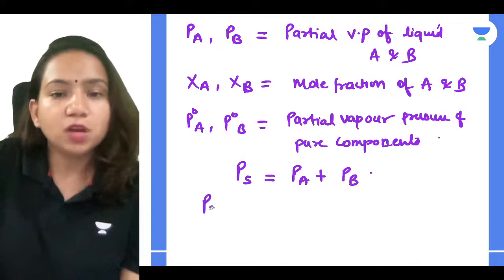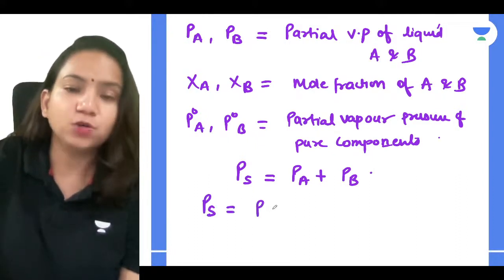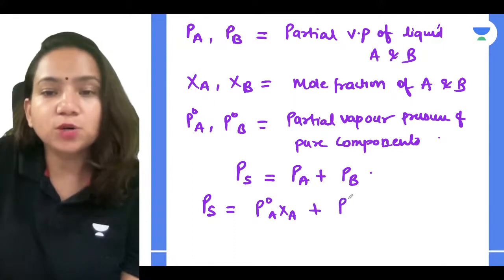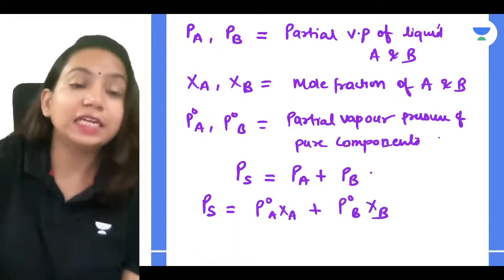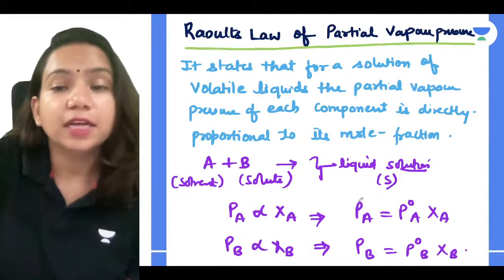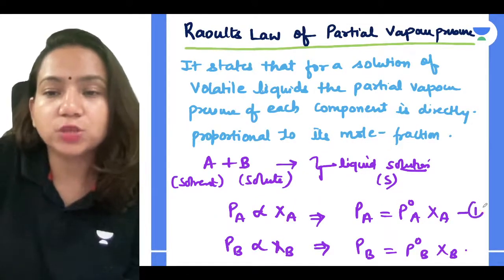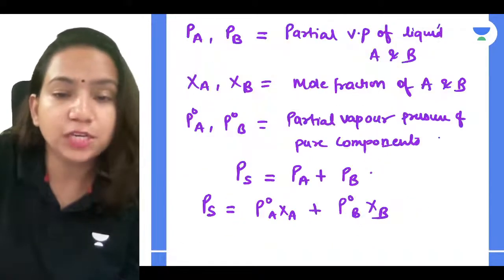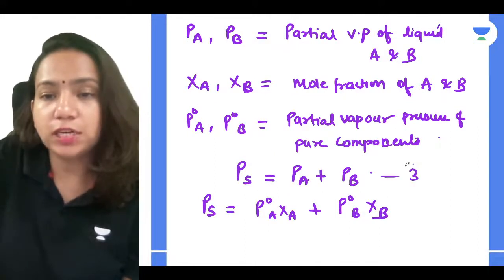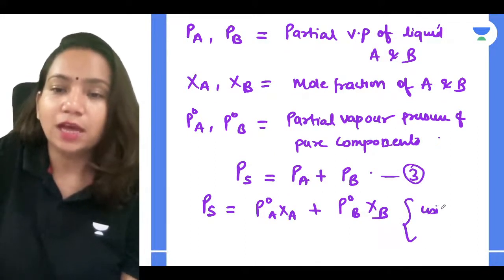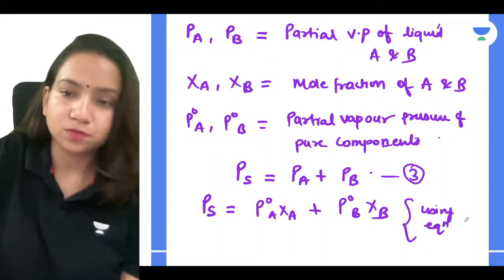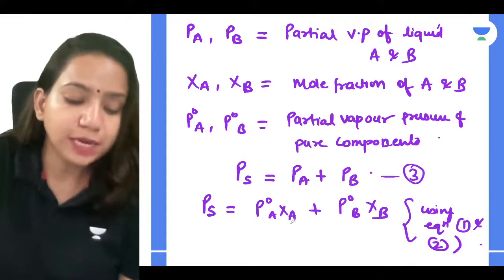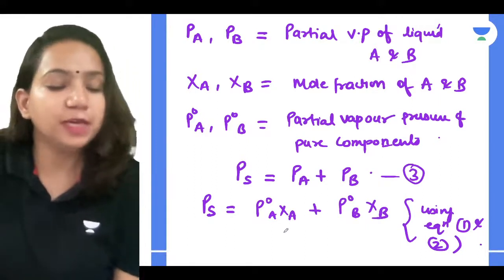So according to Raoult's law, what I got, PA is equal to P naught A XA, and PB is equal to P naught B XB. What we can do, guys, is mention this as equation 1 and 2. So using equation 1 and 2 in equation 3, which is PS equal to PA plus PB, what I got is PS is equal to P naught A XA plus P naught B XB.